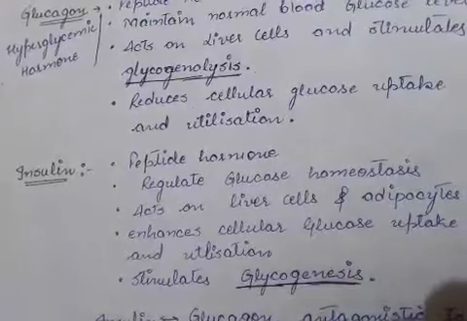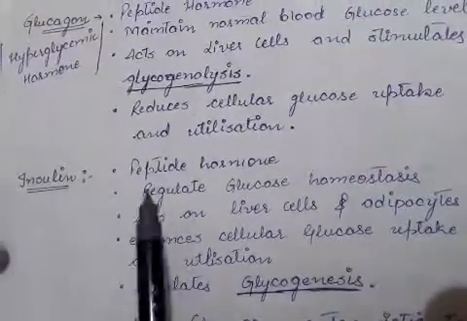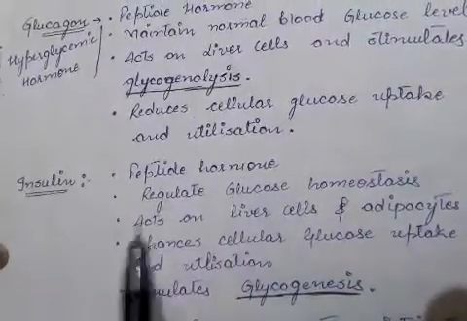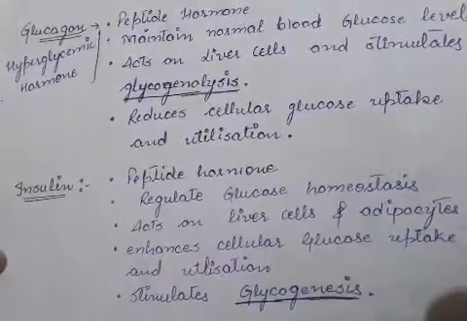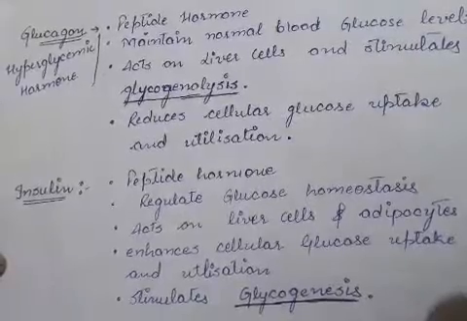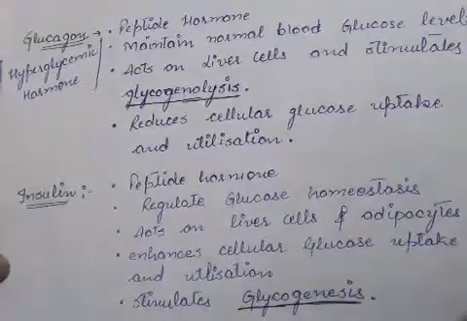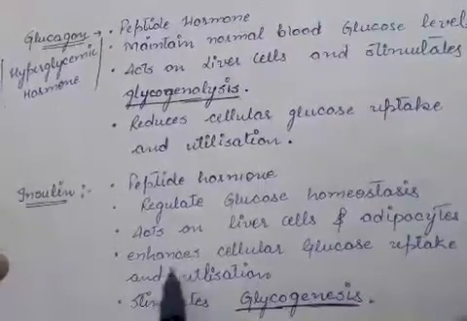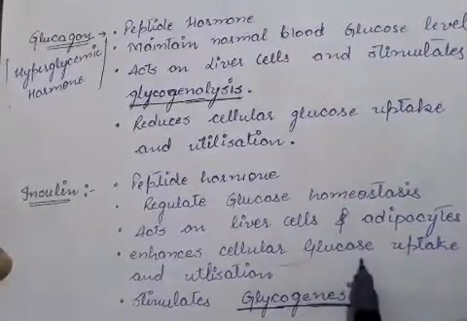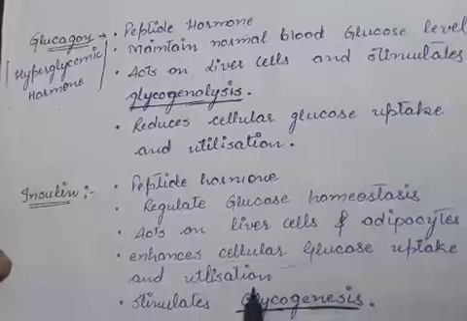the insulin. Insulin is also a peptide type of hormone, but it regulates the glucose homeostasis. It means it maintains the level of glucose in the blood while reducing. It reduces the amount of glucose in the blood via enhancing the cellular glucose uptake and its utilization.